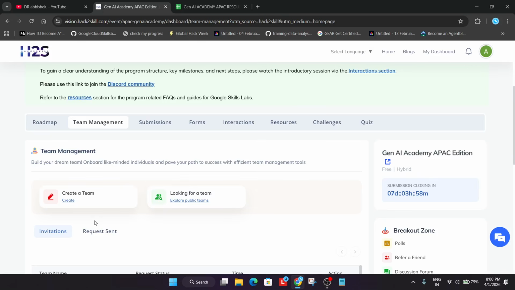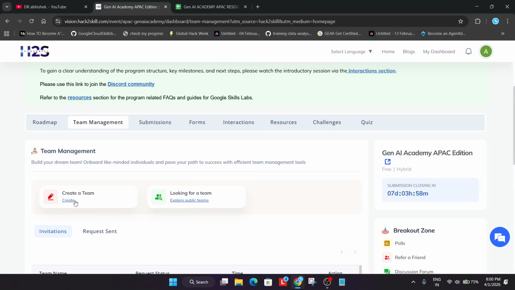Here you can participate individually too, but if you want to form a team you are free to, as it will help distribute the load among all the participants. Like you have to make demo videos, you have to maintain the repository, and you have to host your project on Cloud Run. So the workload will be distributed, and if you want to work alone, solo, then also you can complete all the things, and there is no need to create a team.